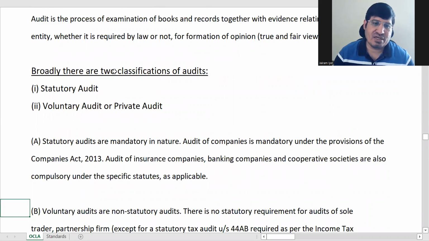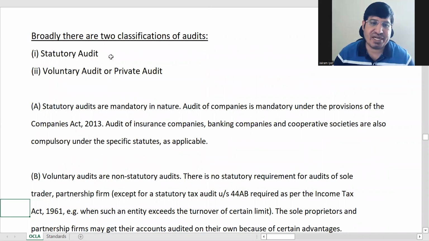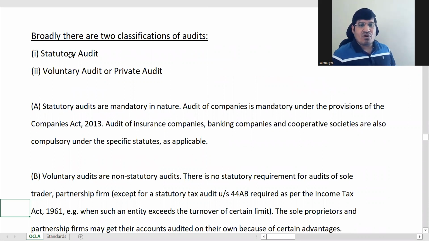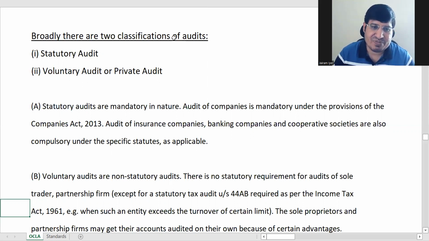So chalo, then there are two main classifications of audit. ठीक है, one is statutory and one is voluntary. Statutory is where it is required by statute. आपको statute बोल रहा है कि audit करो. By law you have to audit whether you want or not. That is statutory audit. Second is voluntary or private audit, when you are going for it yourself.